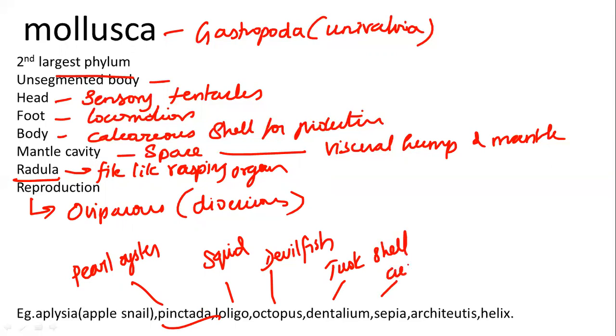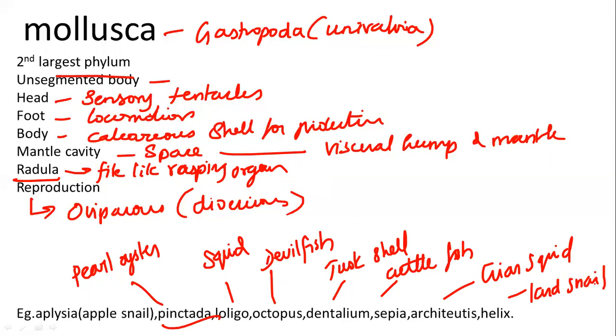Sepia is called cuttlefish. Architeuthis is called giant squid, and Helix is called land snail. Again I'm saying, guys, common names are important for this animal kingdom chapter.